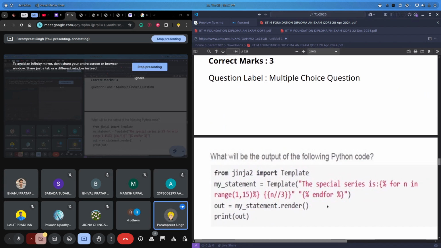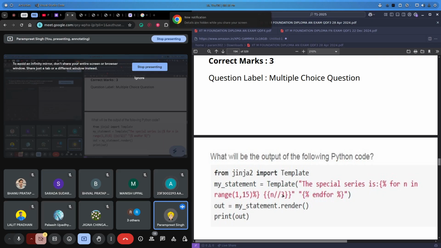Except Bhanu, can anyone explain what is happening in this Jinja code? Okay, in this Jinja we are having some Python. First we are running a loop for n in range 1 comma 15, the same way we run a loop in Python, and we are rendering this value n / 3. What are we doing here, which operation? Integer division. Yes, floor division, integer division, we can say, right?